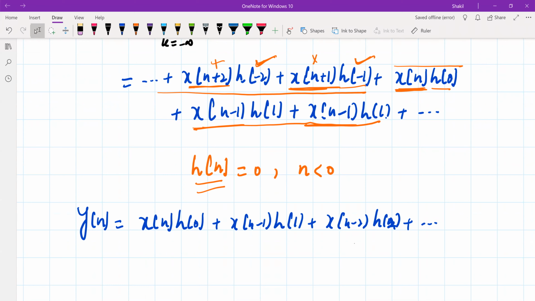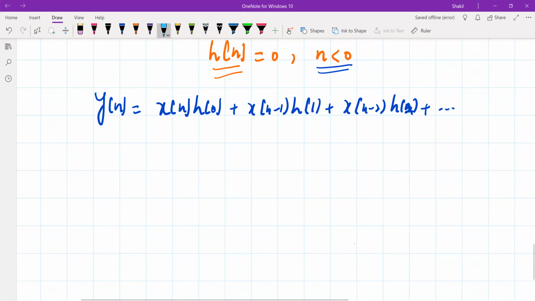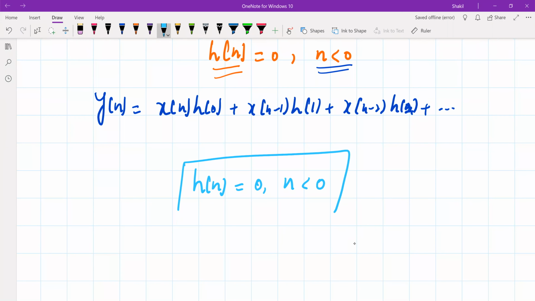H of n is 0 for this means simply when n is minus 1, minus 2, minus 3, h of this is 0. So this is the criteria for an LTI system to be a causal system, means h of n, or simply h of k here, is equal to 0 when n is less than 0. So this is the criteria for this LTI system to be a causal system. Please follow the examples from your book.